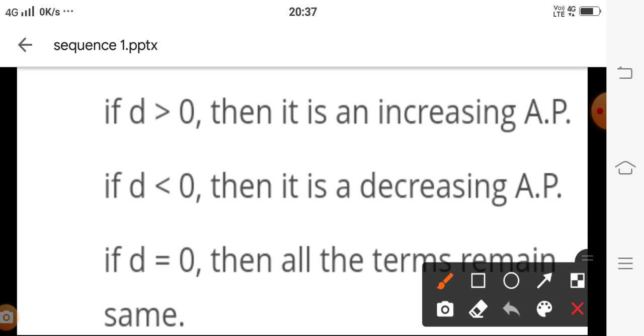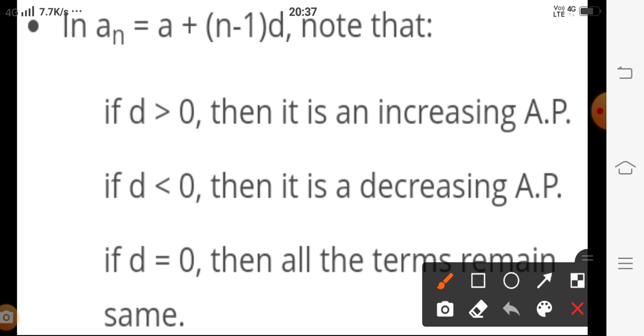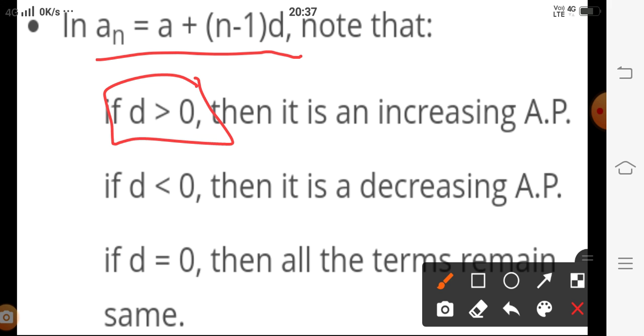Here we have to learn some points on the basis of the nth term of an AP. The nth term of an AP is a + (n - 1)d, and if d is greater than 0, that is, if it is positive, then the AP is an increasing AP.